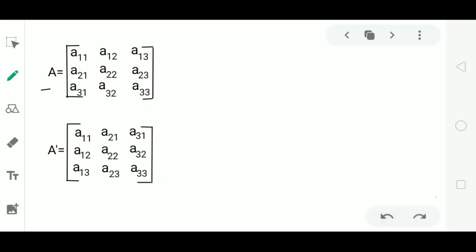Now the condition for skew symmetric is A dash is equal to minus A. We have to get this result to prove the matrix A as skew symmetric. Now, we already have the matrix A. This matrix should be equal to minus A, negative of A. Negative of A is nothing but multiplying minus sign to each of the element of A. That is, multiply minus to first element, second element, third, fourth, fifth, sixth, seventh, eighth and last element. So this is negative of A.